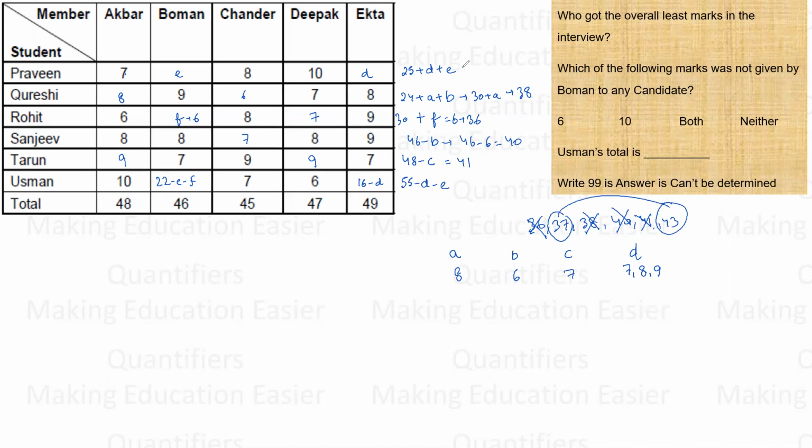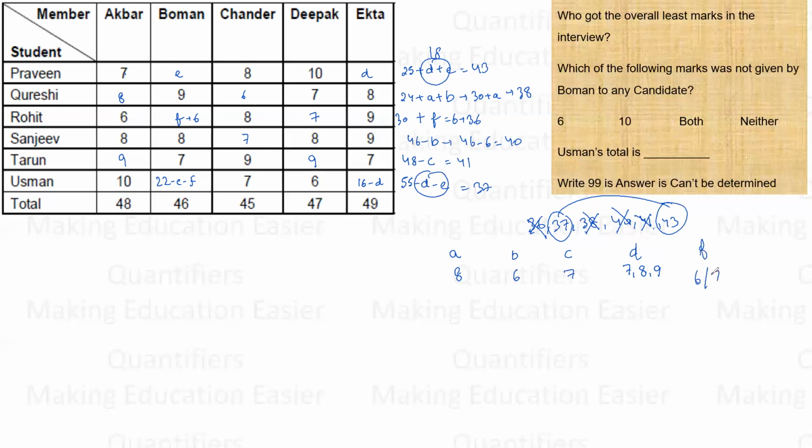Can the total be 37? In order to make it 37, I need 12 more, which means D plus E both have to be 6, not more than that. But D cannot be 6, which means 37 is not a possible total here, right? Which means the only possibility is 43. So D plus E is 18. So this is verifying the scenario. So F can be 6. Okay.